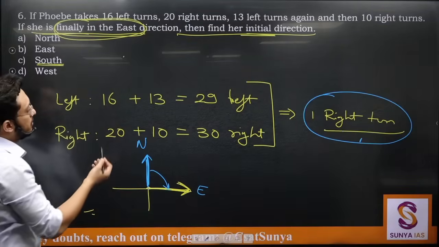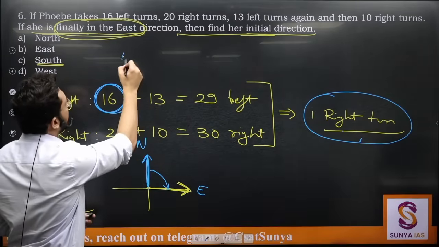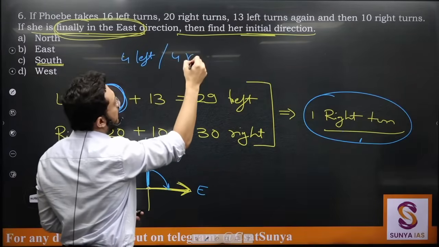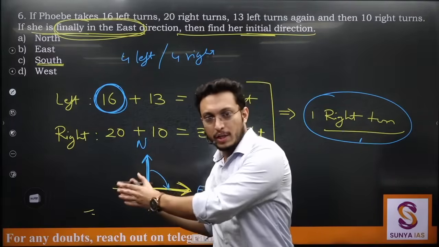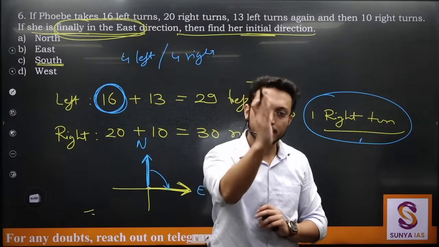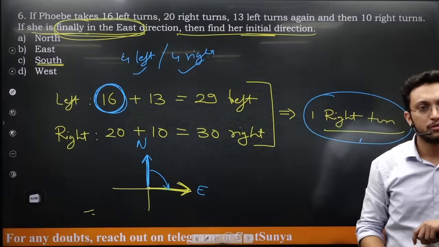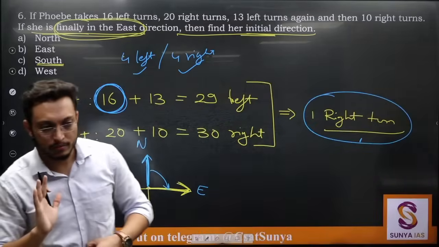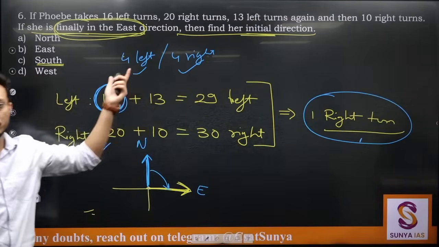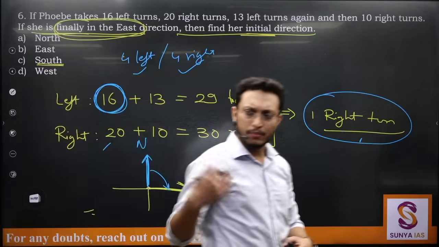Also you can see this like this. After taking 16 left turns, can I say 4 left or 4 right turns? If a person is taking 4 left turns, 1, 2, 3 and 4, 4 बार अगर मैं यहाँ घूम जाऊंगा तो I'll be facing the same direction only. So 4 left turns and 4 right turns in effect mean the same, same direction. 4 left turn ले लो and 4 right turn ले लो, कुछ भी ले लो, you will again face the same direction. So आप इसको इस तरह से भी सोच सकते हो. हाँ जी, it means the same only.